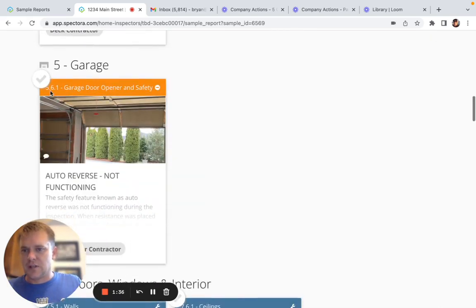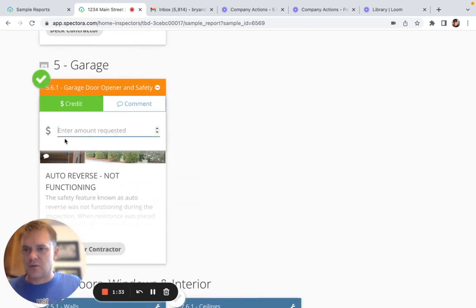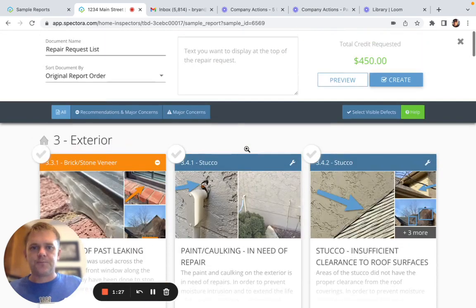And if you wanted to say, we're also going to get the garage doors serviced, and that service is going to cost $200, so we're going to ask for another $200 here. Obviously, you can go in, play around, add, remove, and change the wording. You can do this unlimited times and continually preview and create new PDFs based on how you want this thing to look.